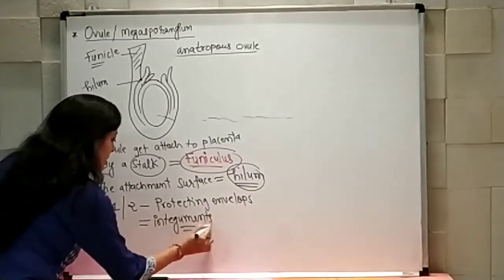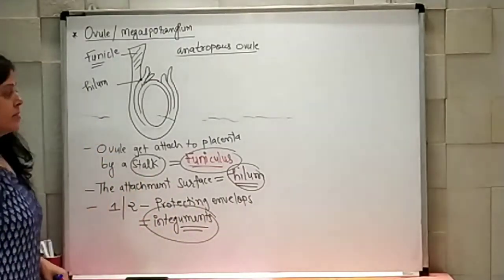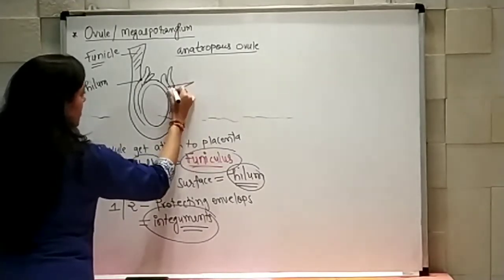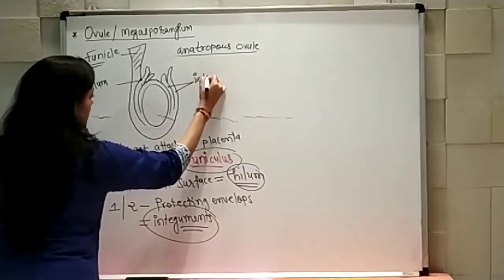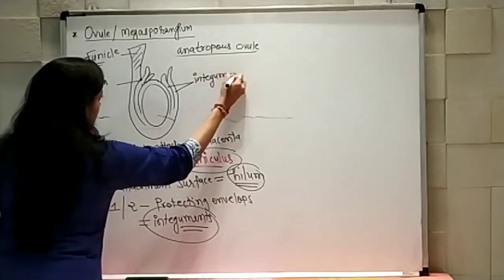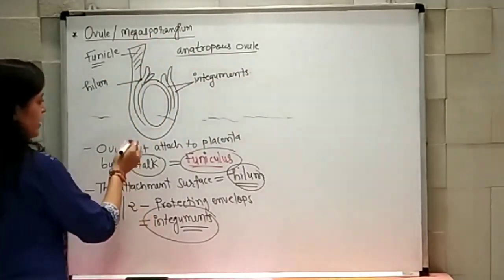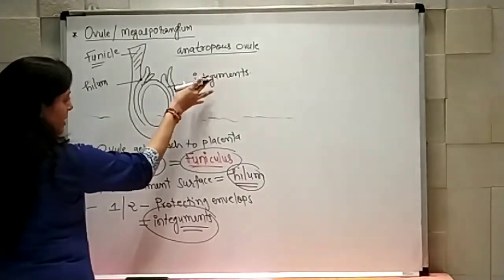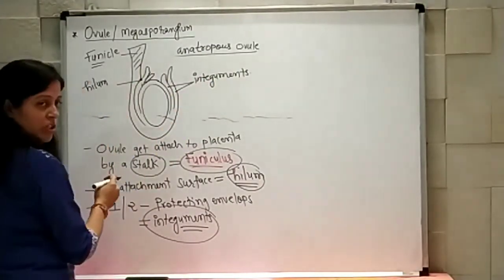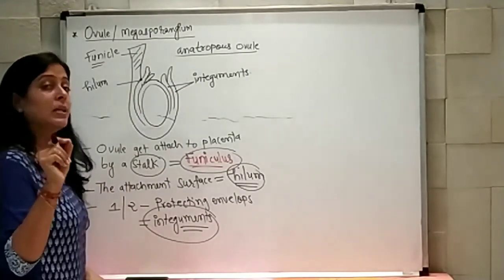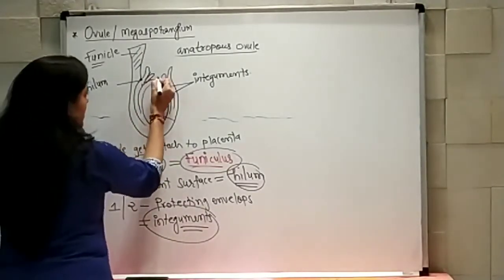You can see here, these two are integuments, where you can see that integuments cover the entire structure but leave one end as an opening, and that is here.